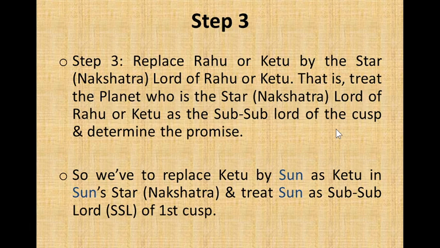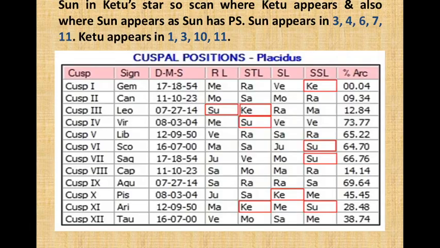Now step 3, replace Rahu or Ketu by the star lord of Rahu or Ketu. That is, treat the planet who is the nakshatra lord of Rahu or Ketu as the sublord of the cusp and determine the promise. So we have to replace Ketu by Sun, as Ketu is in Sun star, and treat Sun as the sublord of the first cusp. Sun is in Ketu star, so scan where Ketu appears and also where Sun appears, as Sun has PS.